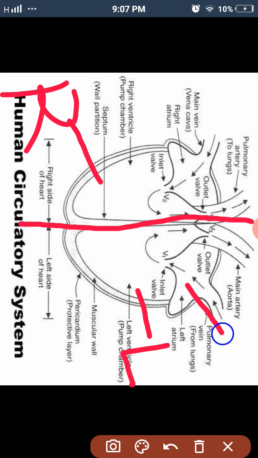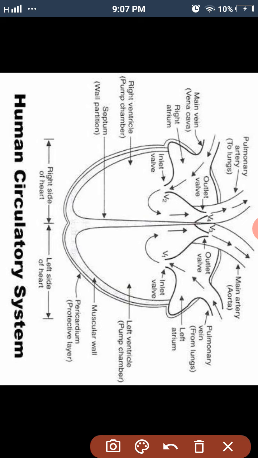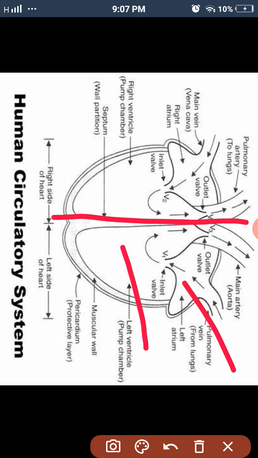This is the upper chamber atrium, and it is the left atrium. Below it is the left ventricle. On the right side this is the right atrium, this is the right ventricle. Between them in the heart is a septum that separates the left and right parts, and similarly here there is also a septum that separates atrium and ventricle. And in between, the valves are present.